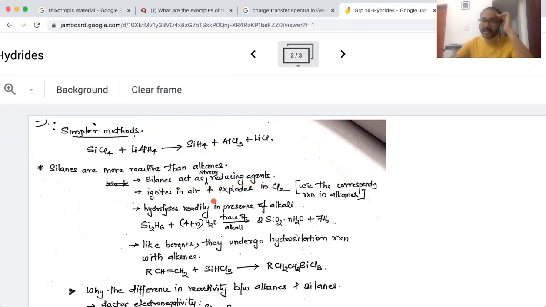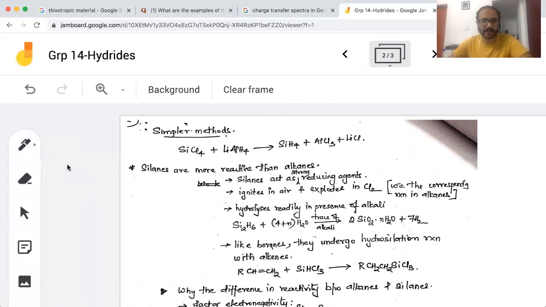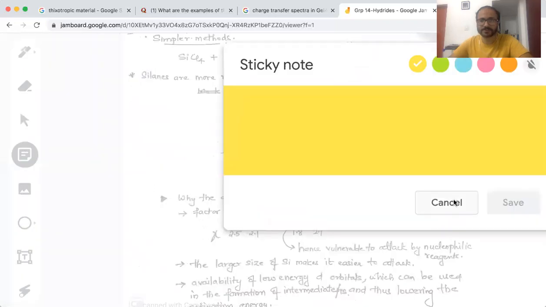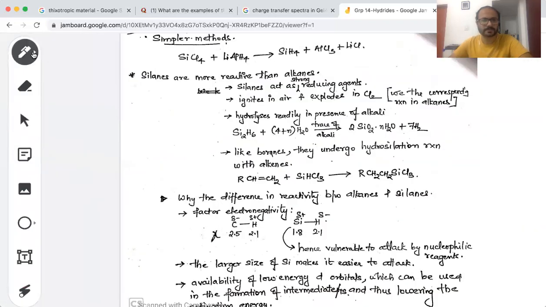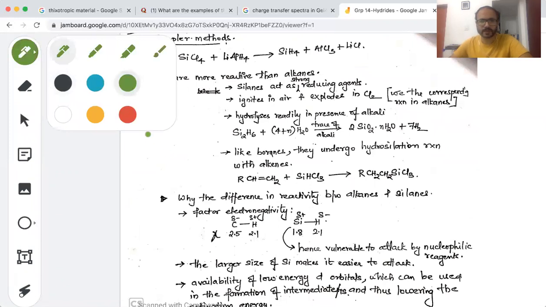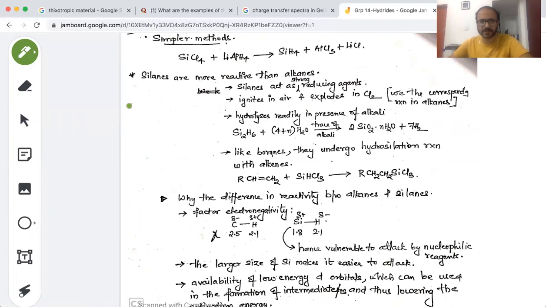They ignite in air. In air it will react with oxygen to form silicon oxide and the corresponding water. Let me write the equation for you here. When we talk about the reaction, you have the silane, SiH4, reacting with oxygen.